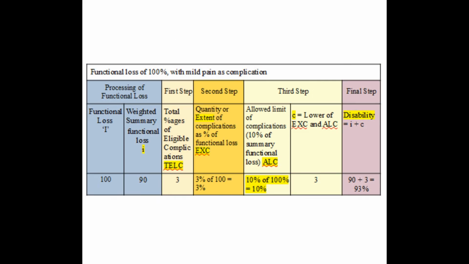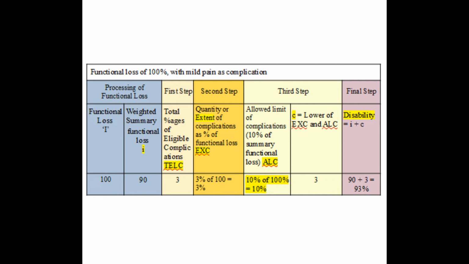Let's see one more example: how to handle the same complication of mild pain in a case of 100% functional loss. First, 100% functional loss gets trimmed to 90% to summary functional loss. Then TELC is 3% as in the previous case. Next is EXC. Extent of complication is 3% of 100%, or 3%.